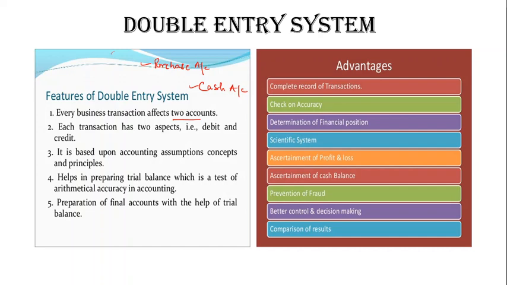One account will be affected on the debit side, and another account on the credit side. By balancing in this way, it balances the equation. If cash is going out, then of course something is coming in. So it has two effects and both are recorded. Debit and credit are nothing but the two sides of an account. One side is called debit and the other credit. You will learn more about this in later chapters. Since it balances the account, it records both aspects.